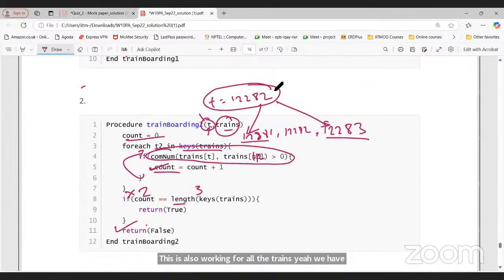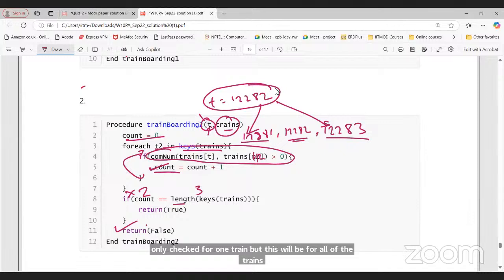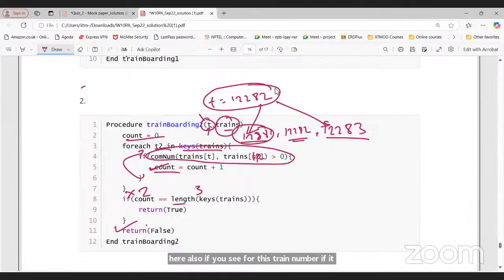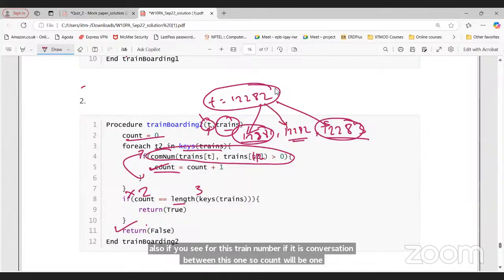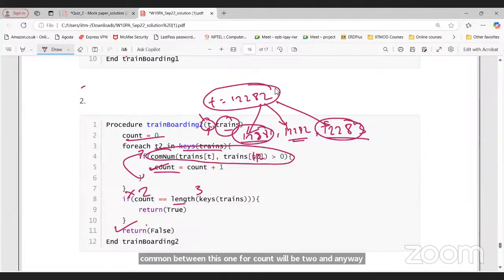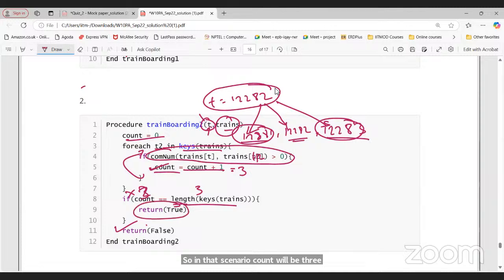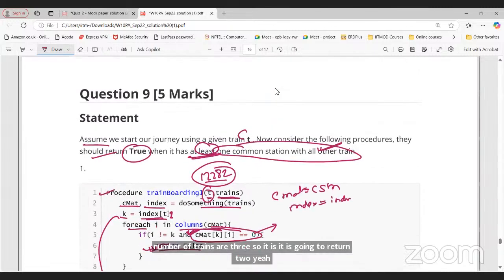Here also, if you see for this train number, if there is a common station between this one, count will be one. Common between this one, count will be two. And anyway, it will be common with itself, right? So the same station. In that scenario count will be 3 and the number of trains is 3, so then it is going to return true. Yeah, so I missed this point. All other trains. Yeah, that is correct.